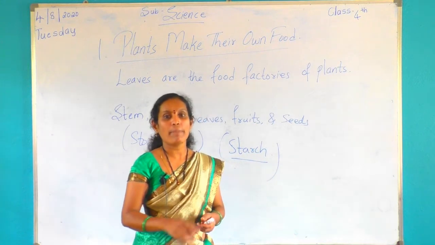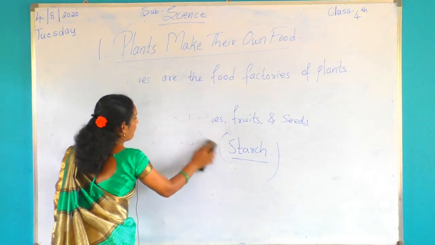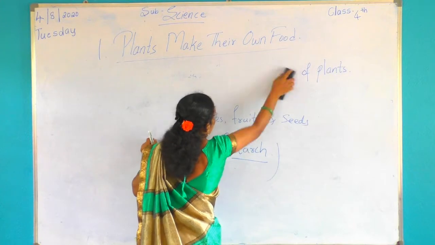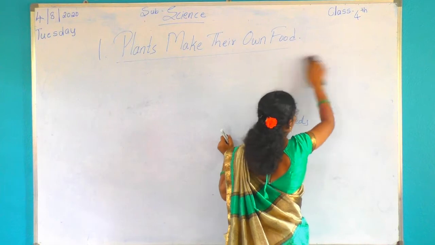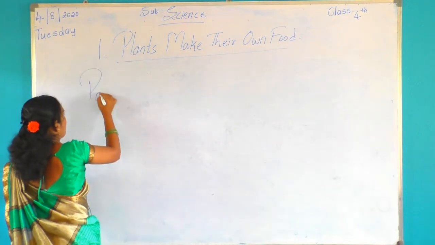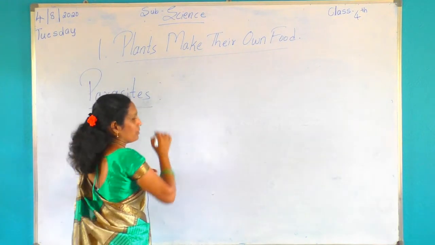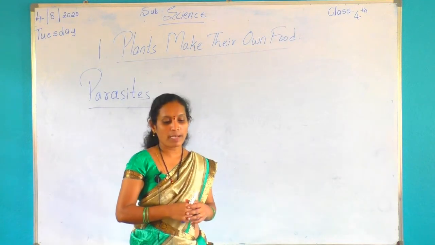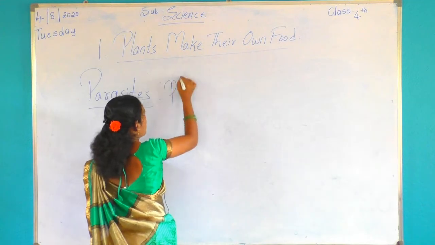Next, we move to parasites. What do you mean by parasites? Parasites means depending on others. Parasites means there are some plants that depend on other plants for their food. They are called parasites. Plants depend on other plants.